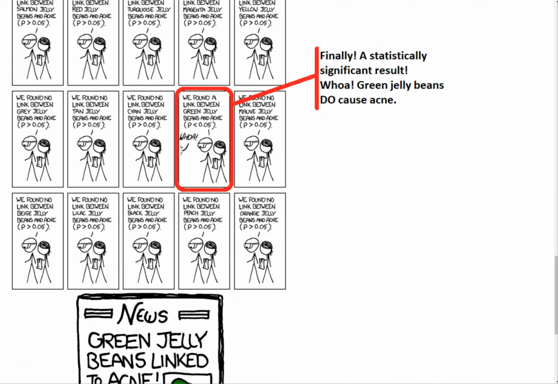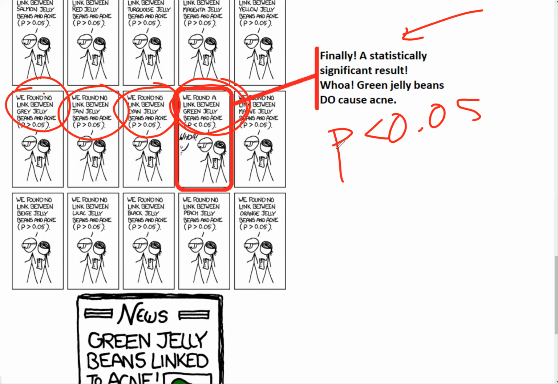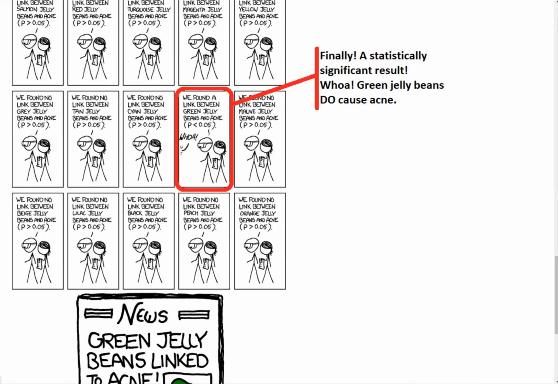Then they get to more colors. There's gray, are there really gray jelly beans? Gray, tan, cyan, is that some kind of blue? We found a link between green jelly beans and acne with p less than 0.05. Finally, a statistically significant result. Whoa, green jelly beans do cause acne, but really it's just random chance that probably made it so that they got the results they did. That's kind of silly.